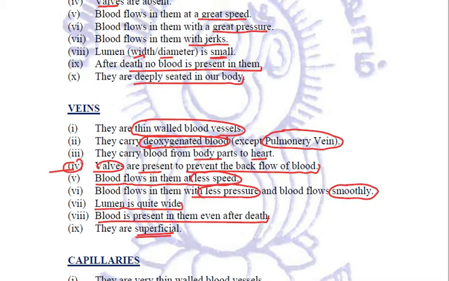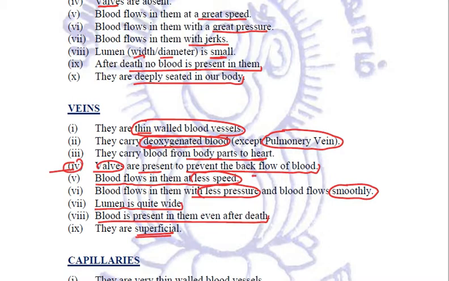What all are the differences? Arteries are thick-walled, veins are thin-walled. Arteries carry oxygenated blood, veins carry deoxygenated blood. Arteries carry blood from the heart to body parts, veins carry blood from the body parts to the heart. In arteries, no valves are present, but in veins, valves are present. In arteries, blood flows with great speed, with great pressure, and with jerks.